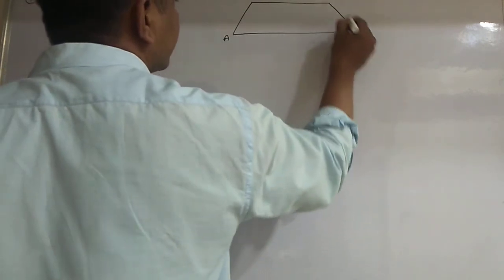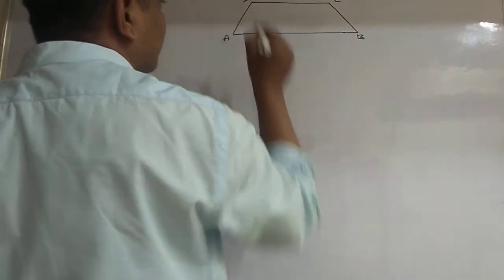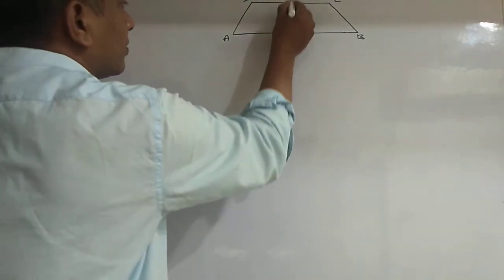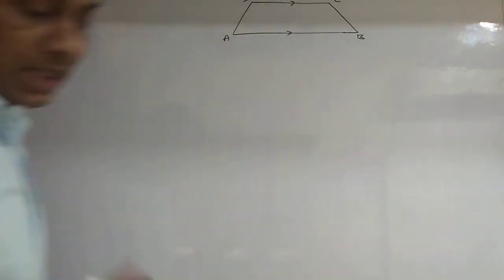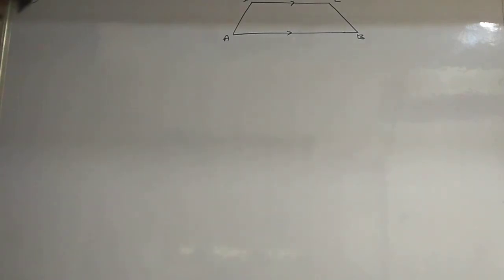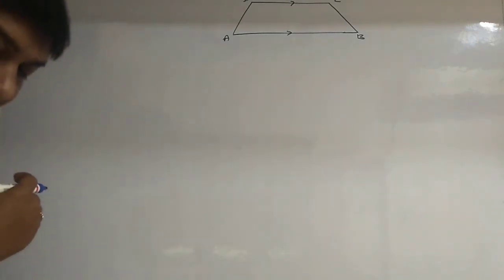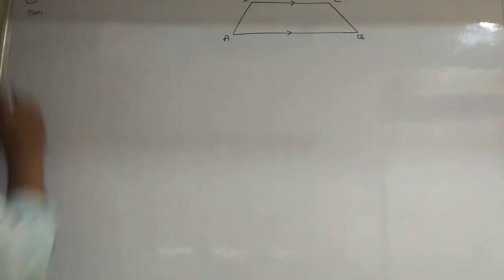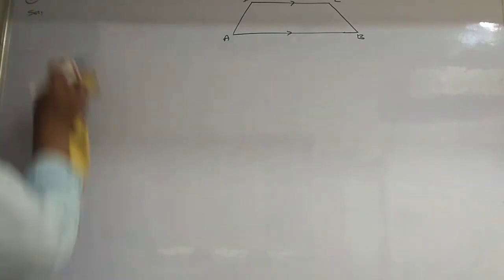A, B, C, D. AB is parallel to DC. ABCD is a trapezium, AB parallel to DC. What is given here?